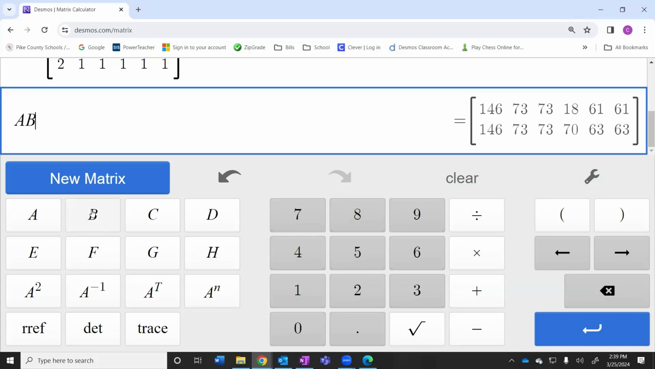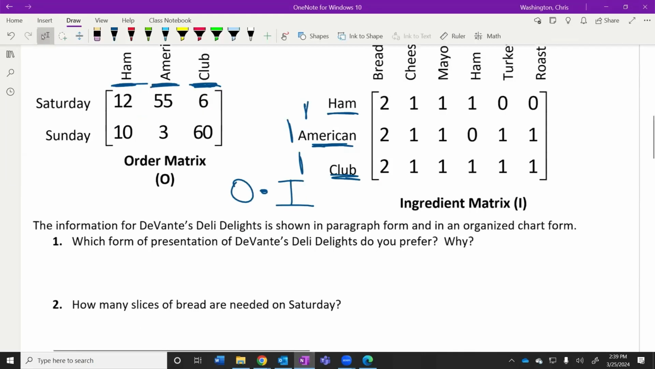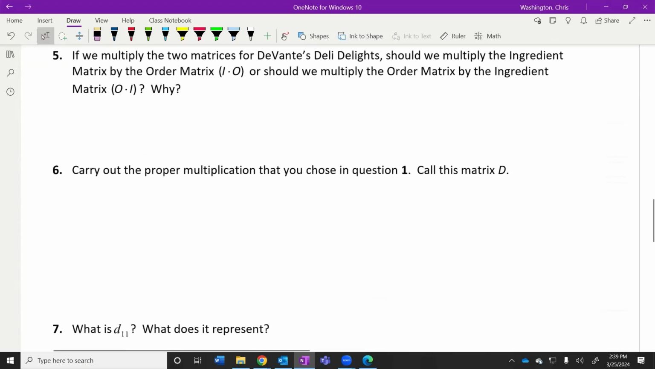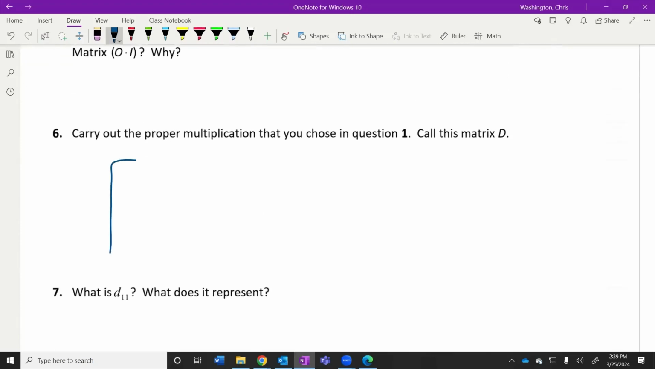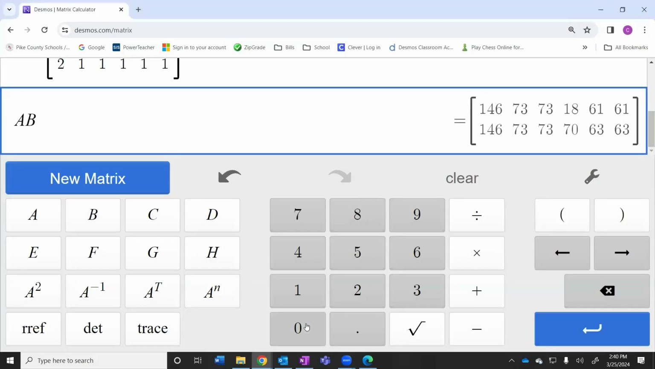And let's just write this matrix down in number 6 on our notes today. Then we'll talk about what it means. So just copy it over, if you will. 18, 61, 61.